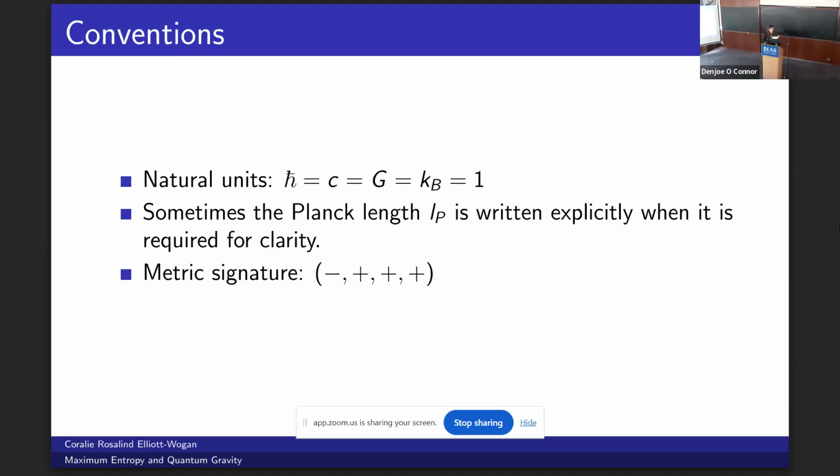results. The conventions used are natural, where h bar, c, G, and the Boltzmann constant are everything just equal to 1. Sometimes I will state the Planck length explicitly because it's needed to distinguish modified terms from non-modified terms, and this is the metric signature being used.